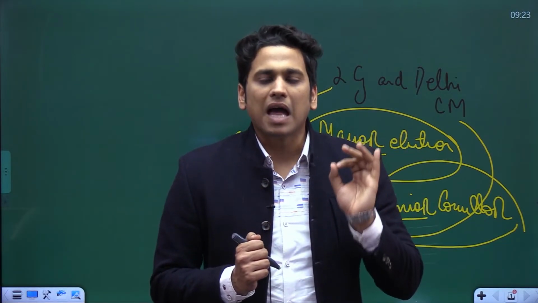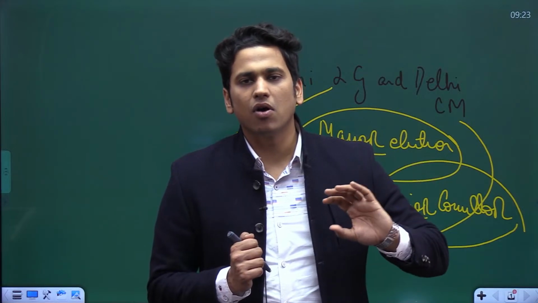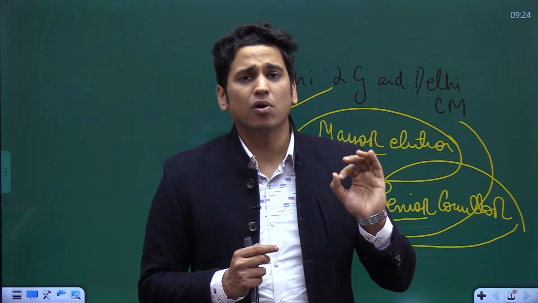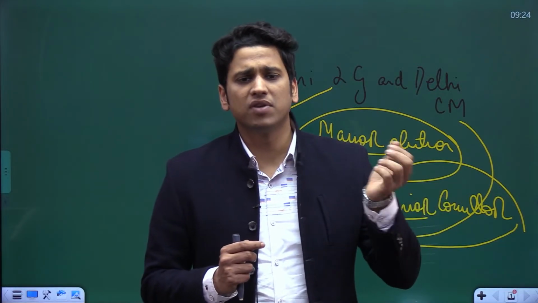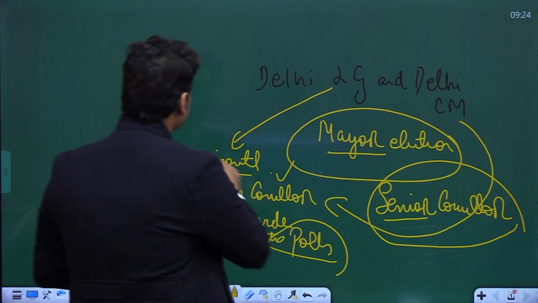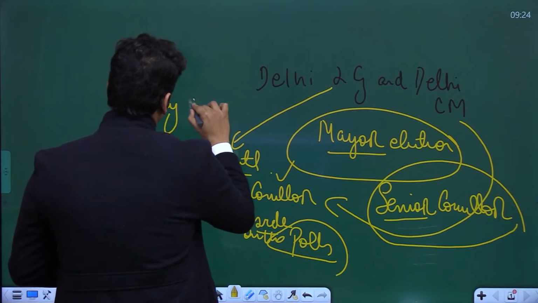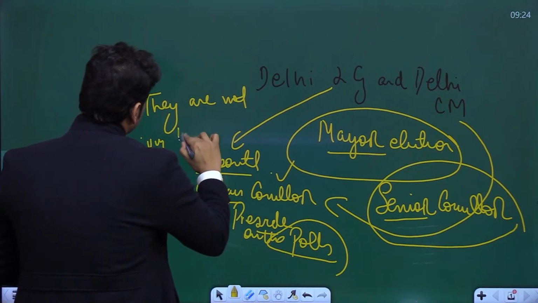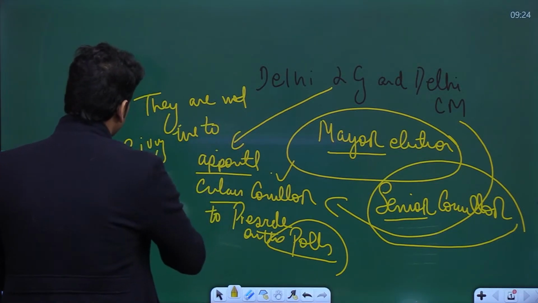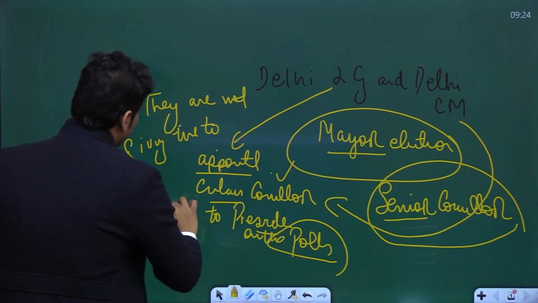Again, another thing is, Delhi LG and the Delhi CM are not giving each other the time. They have to meet every Friday, but they are not meeting regularly. That is also becoming a point of concern if we talk about the functioning of the government. So one thing is, they are not giving time to each other. मान लो डेट पे नहीं जा रहे हैं. So as a result, both of them are having a tussle.